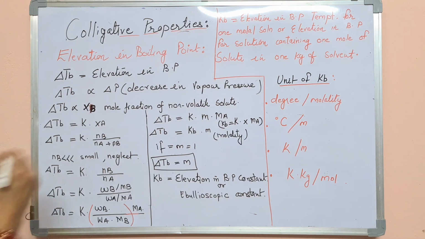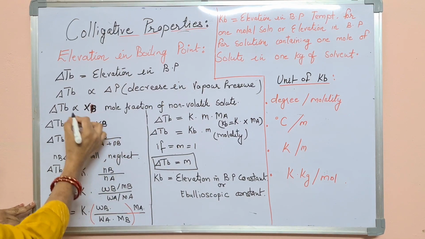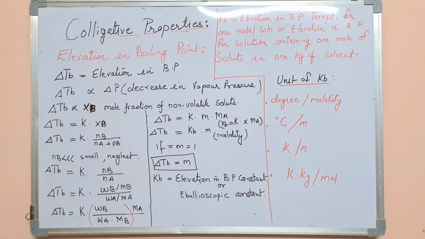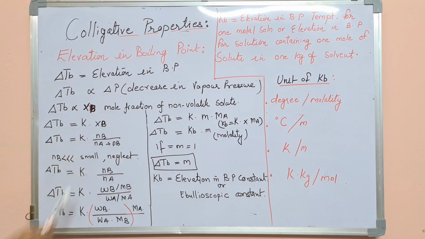So the proportionality sign is removed, and in its place we write one constant, K, into XB.